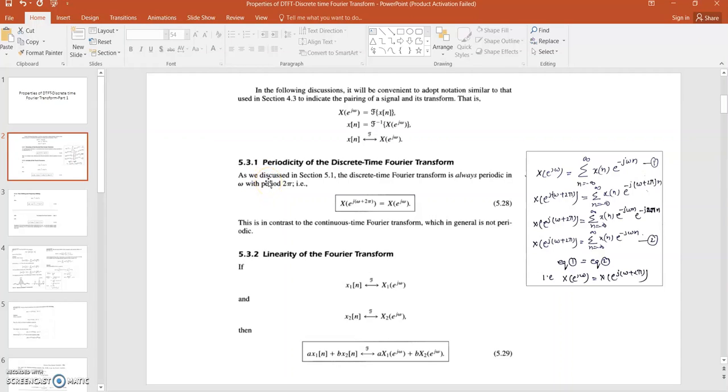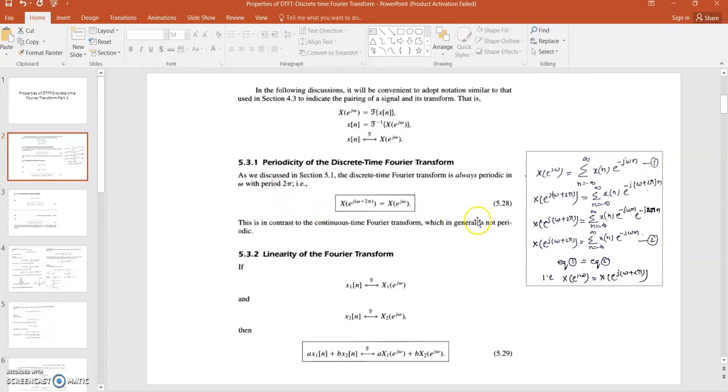As I already told you in the introduction part, discrete time Fourier transform is periodic with period 2 pi, and this is the difference between the CTFT and DTFT also: discrete time Fourier transform is periodic with period 2 pi, while CTFT is not periodic with any period, right?